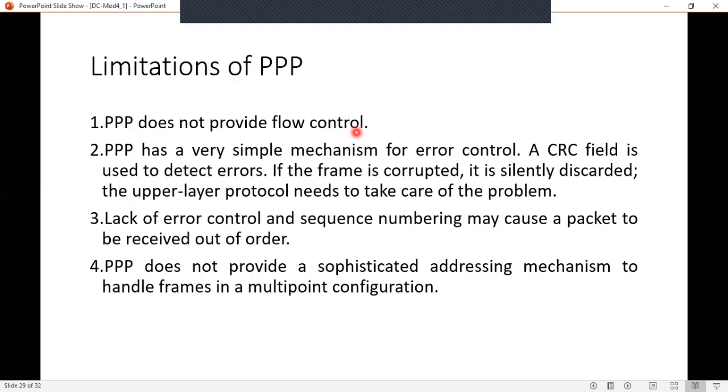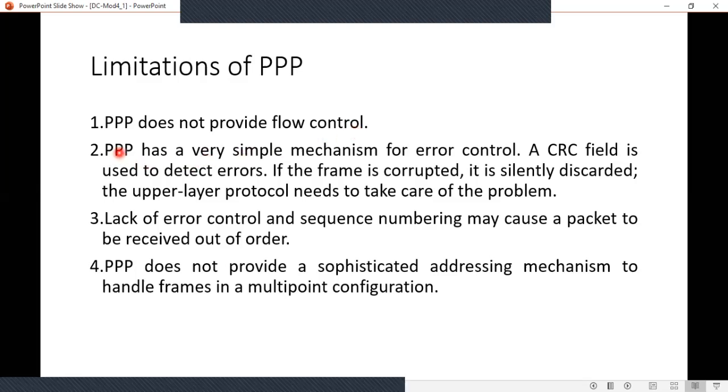That means the rate at which the sender sends the data has to match the rate at which the receiver receives the data. If there is no control, the solution is to use a buffer. Here in point-to-point protocol, it does not provide any flow control.